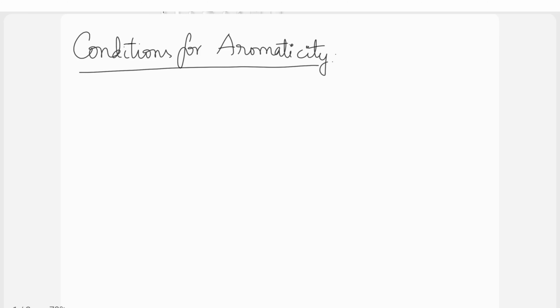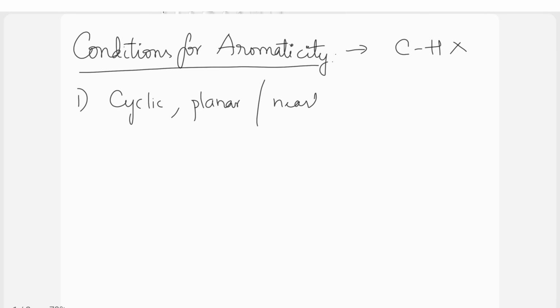We need to know the conditions for aromaticity, because not every organic compound that has carbon and hydrogen in it can be aromatic. We need to look at the conditions to identify which compound is aromatic and which is not. So the first and foremost condition is the compound has to be cyclic, and it has to be planar or nearly planar. Cyclic is nothing but a closed chain or ring like this. So instead of open chain compounds like this, we should have a closed ring.